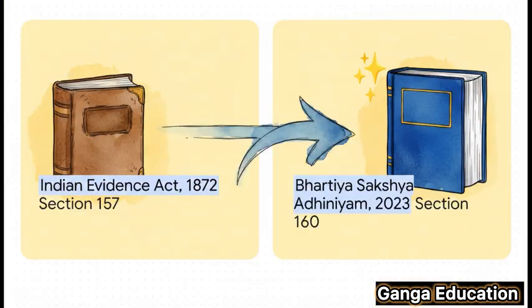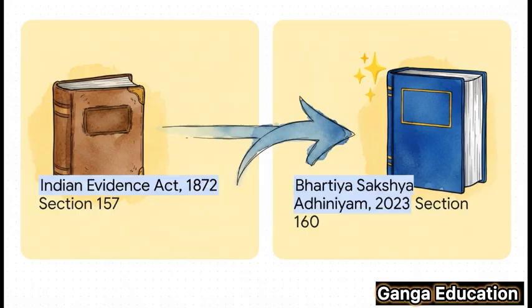Okay, now, everyone preparing for exams, please pay very close attention. This is critical. Under the old law, the Indian Evidence Act of 1872, this provision was Section 157, but under the new law, the Bharatiya Sakshya Adhiniyam 2023, it is now Section 160. Do not make a mistake in your exams. The new law is in effect and you must cite Section 160.